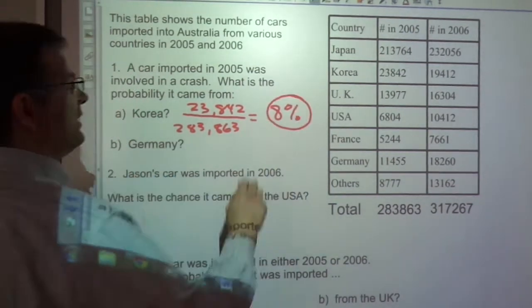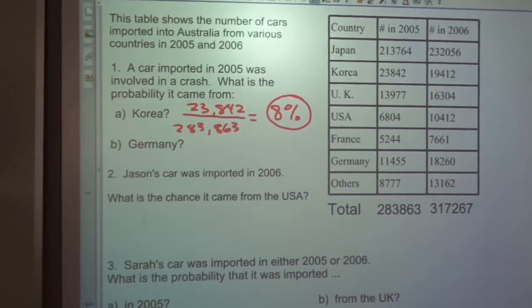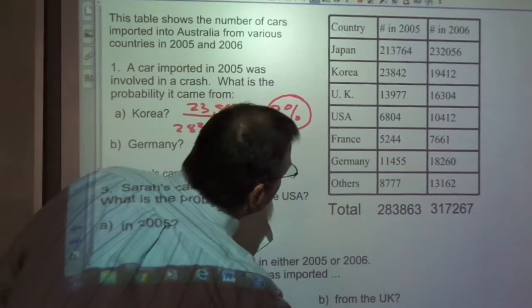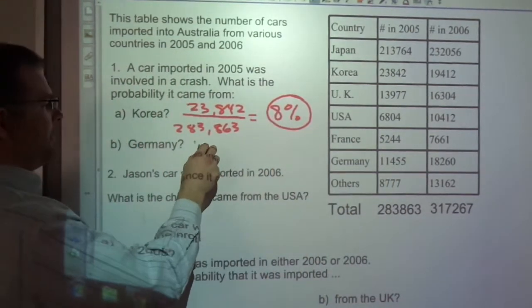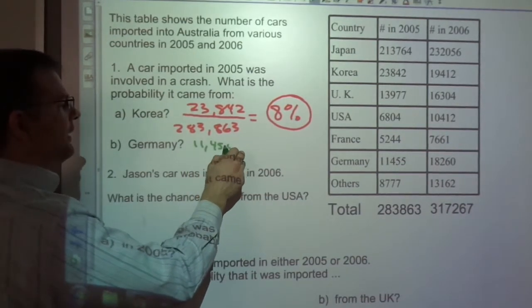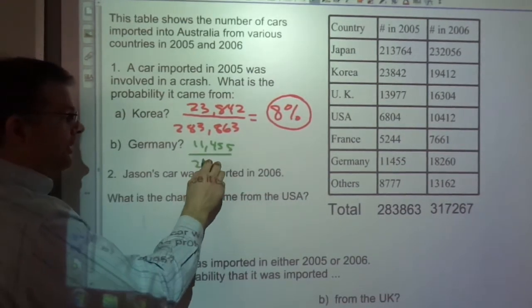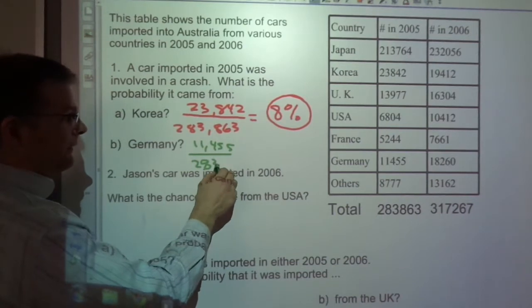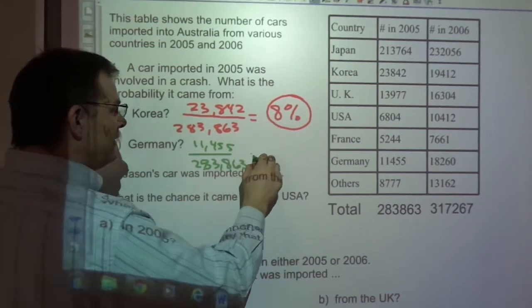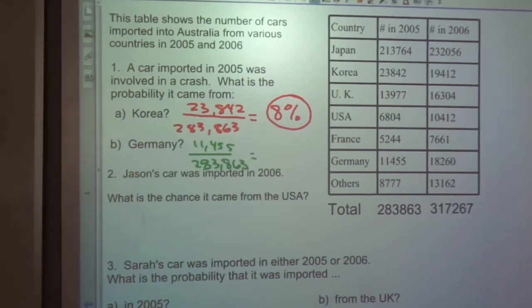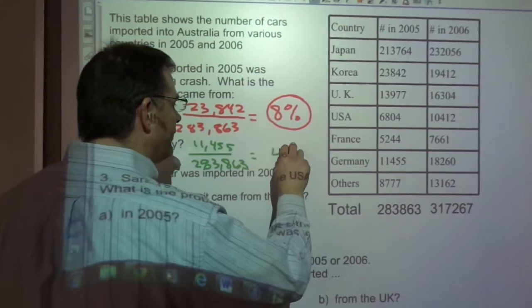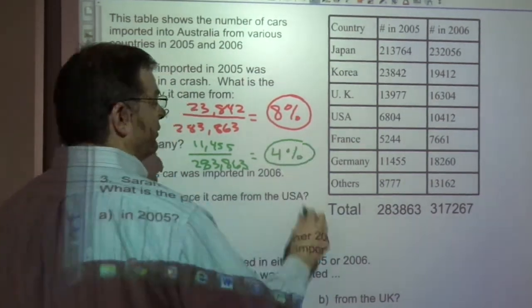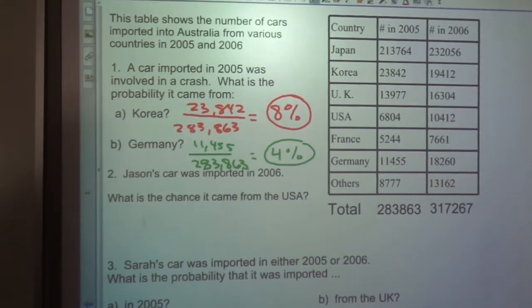Probably 0.08, and you can make it 8%. Check your work, see if you did that correct. If you're sitting here, you can try these on your own and see if you get it right. Okay, how about the ones from Germany? Well, Germany is going to be this 11,455, again out of the total from 2005. Calculator help? 4%. So very small chance that that car was from Germany. Probably it was from Japan.